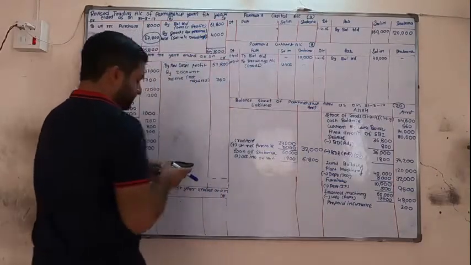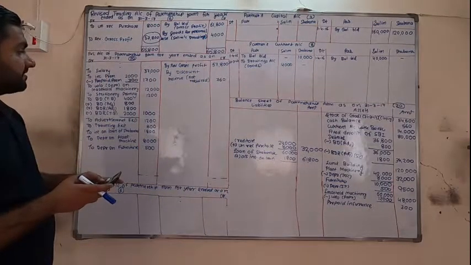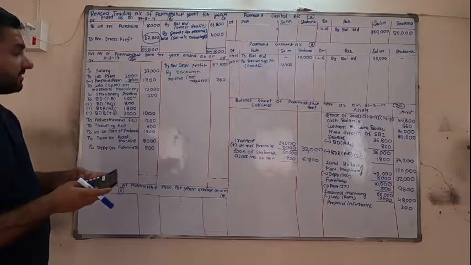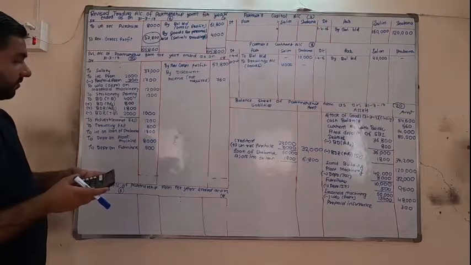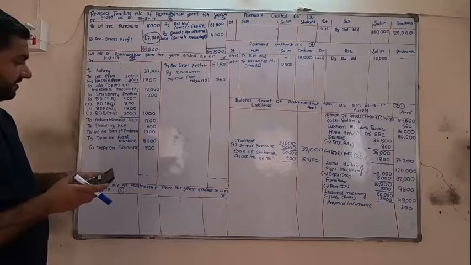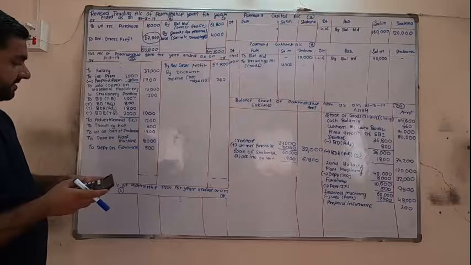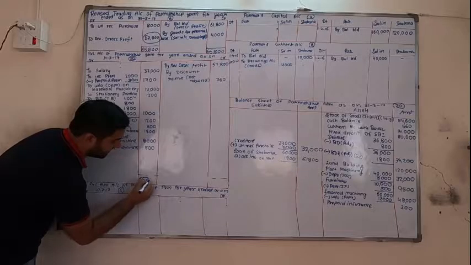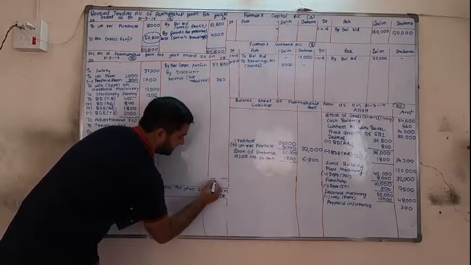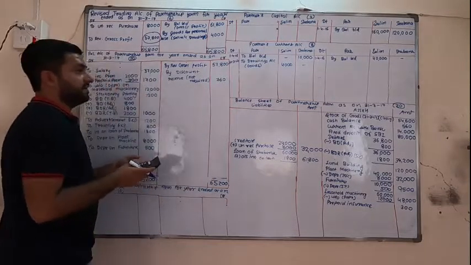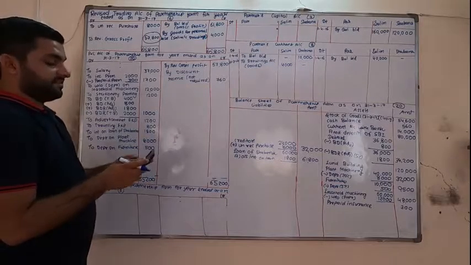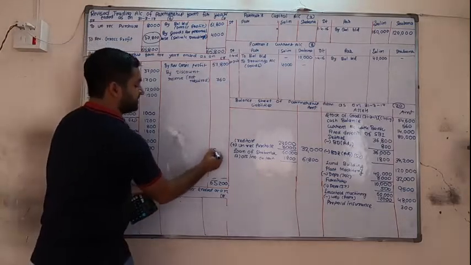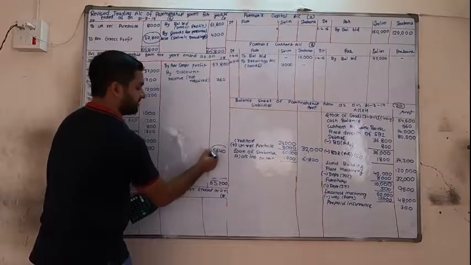Okay, so what to do? Take the total of debit side: 37,000, 1,700, 12,000, 1,200, 1,000, 1,200, 800, 1,800, 8,000 and 500. Here the total of debit side is more, so 65,200. Now minus 57,800 and 760 is 6,640.